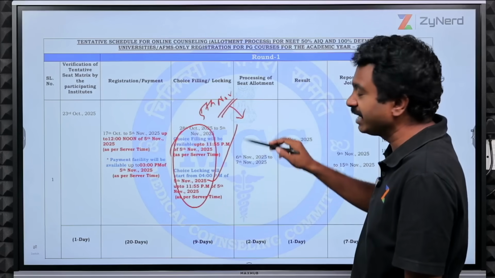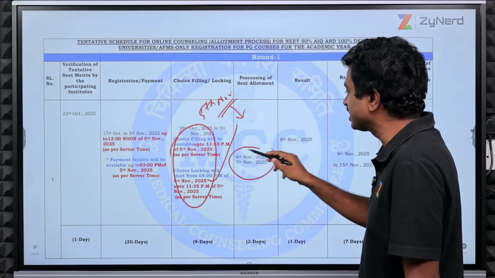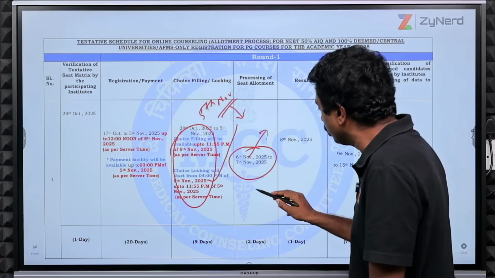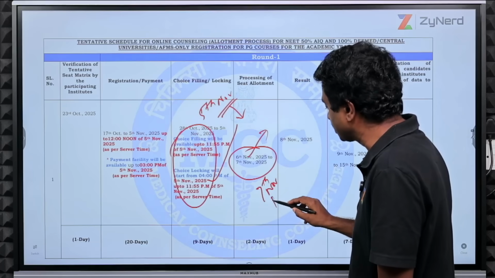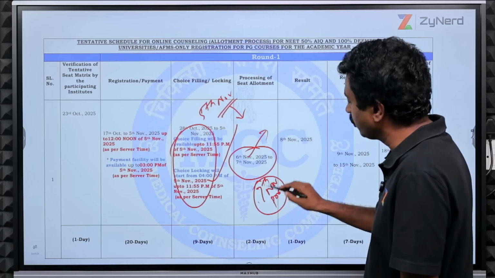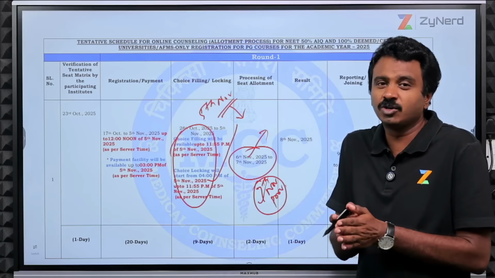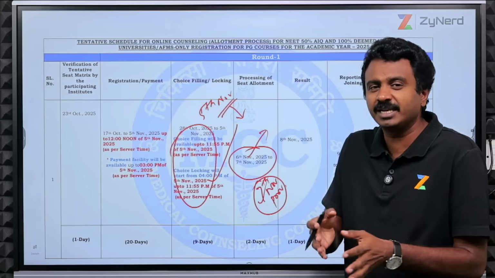So 5th November midnight, all the choices will be submitted, and on 6th and 7th November, they take time to process. Usually what happens is on 7th November, they will publish a result which is a provisional result. You can check this result and figure out whether you have got the right seat that you deserve, basically based on your choices.